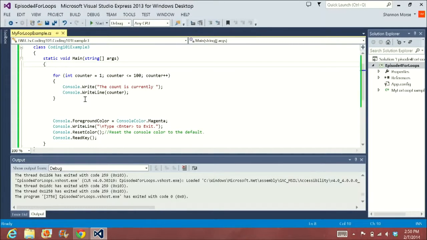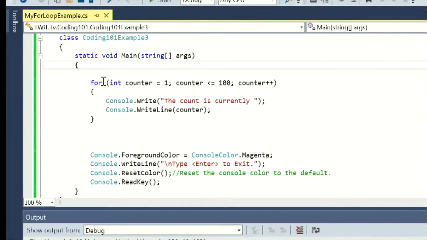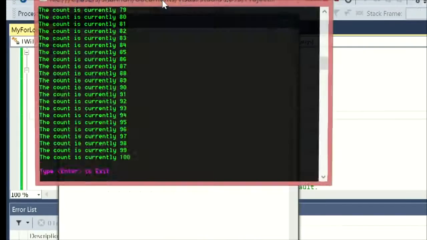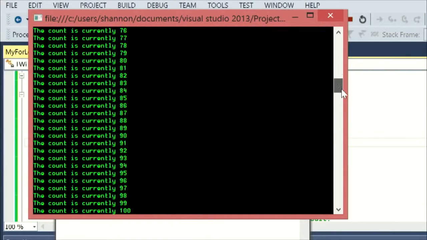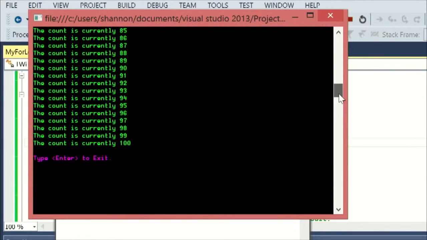So for this one, I copied and pasted the exact same code that I was using on my Mac. So you'll see the same for loop, the same console write, this count is currently, the write line counter, the name of my variable. And then if I hit start on this one, it shows me the exact same thing. Right. Yay! One set of code, two different computers, the exact same output. Of course, it looks a little bit different because one's Mac, one's a PC, but basically same thing.